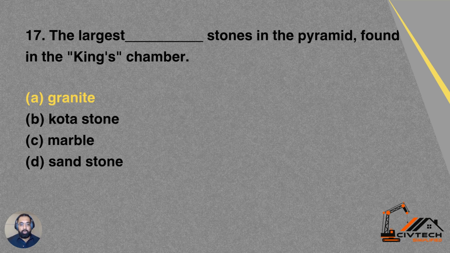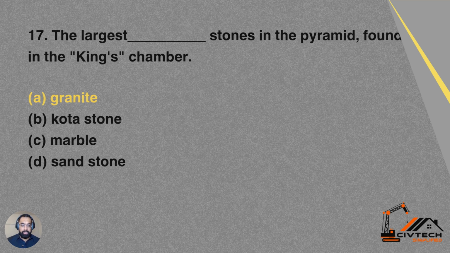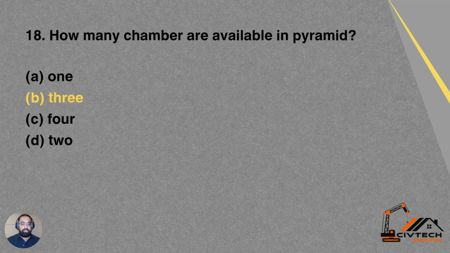Question 17. The largest dash stones in the pyramid are found in the King's Chamber. You know, there are three chambers in the pyramids, and the largest of them is the King's Chamber, and in that, the largest stones have been used. Option A is granite, option B is Kota stone, option C is marble, and option D is sandstone. So granite has been used in the King's Chamber. A is the correct answer.